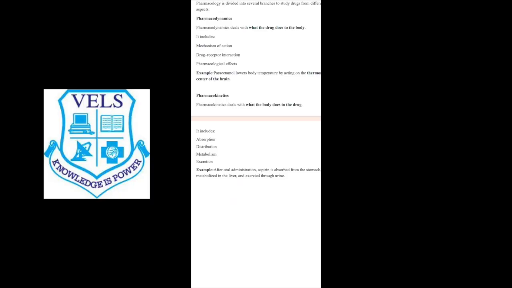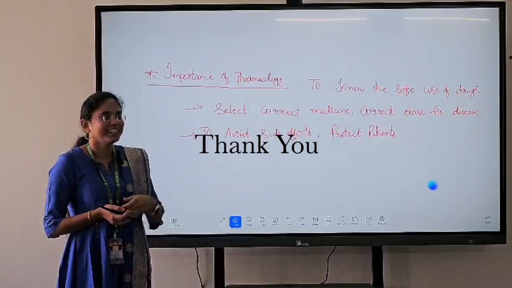From the kidney, in the form of urine, it will get eliminated from the body. This is what pharmacokinetics explains: absorption, distribution, metabolism, and excretion. Overall, it explains the entire journey of the drug in the body, the entry of the drug and the exit of the drug. This is called pharmacokinetics. Thank you.